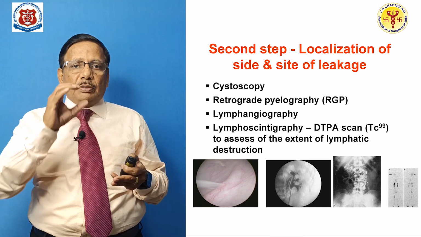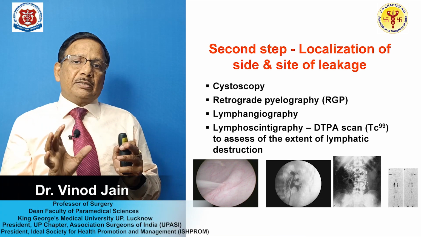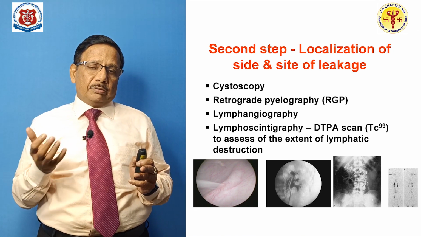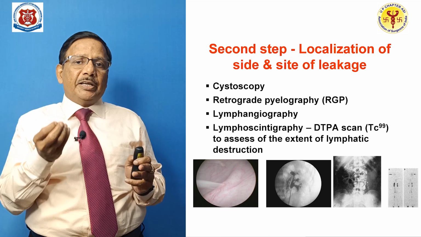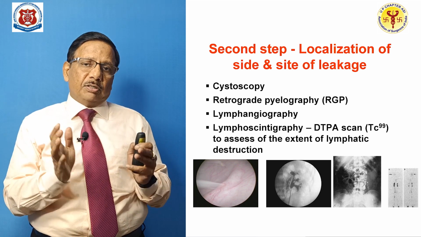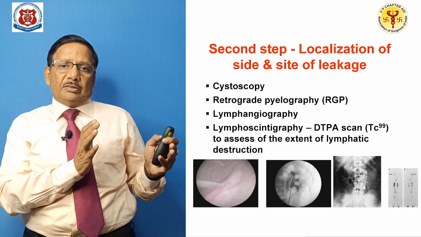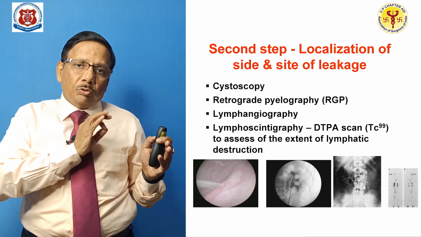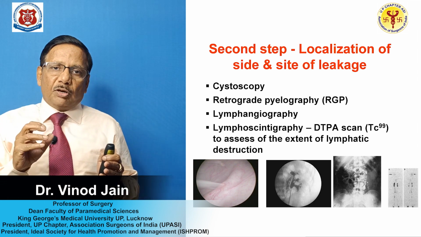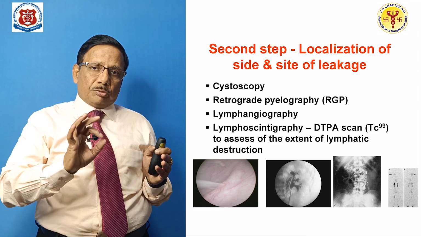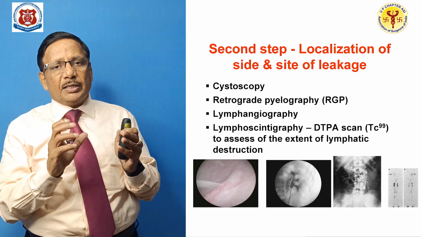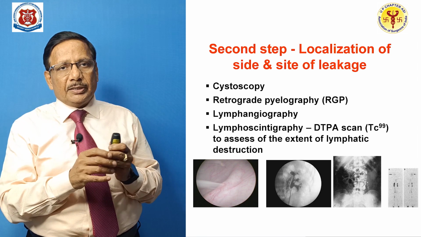So through the cystoscope, you will keep looking at the ureteric orifice, and as soon as the urine comes out, you can come to know from which side of the kidney the chyle is coming. Then after you have confirmed which side the chyle is coming from, you will go for RGP. RGP is retrograde pyelography. That means you will pass a ureteric catheter through the cystoscope, and then instill the radiopaque dye. You will not actually push, you will instill the radiopaque dye.